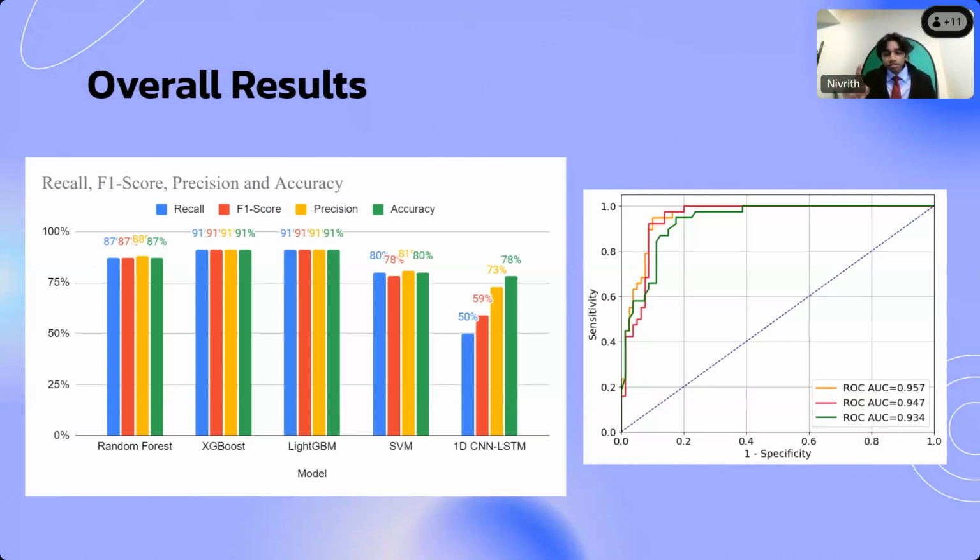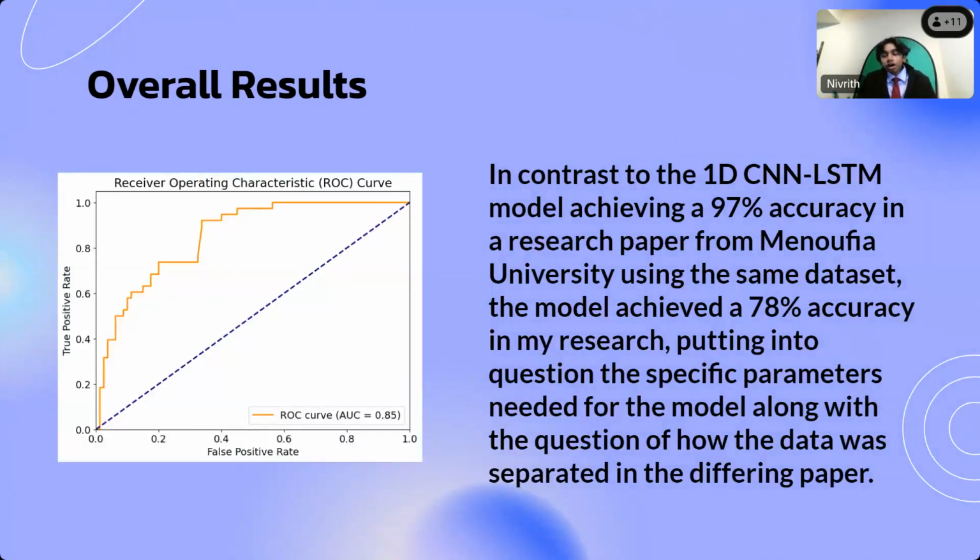And one surprising thing: the 1D CNN-LSTM model, which got a 97% accuracy rate in one research paper, when I tried it out, got a 78% accuracy rate. In contrast to the 97% accuracy from this research paper, which was published by a university using the same dataset, when I used that model, I got a 78% accuracy. And this questions the parameters used for that specific model in the research paper. And it also questions how the data was separated in their research paper compared to how I separated it.